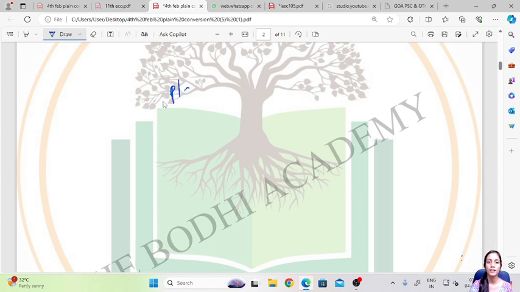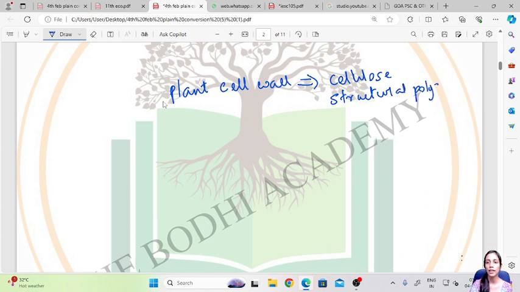So the plant cell wall consists of cellulose. And cellulose is a structural polysaccharide. Now why is it made up of cellulose and not something else? It is because cellulose is the polysaccharide which gives structural protection to the cell. It gives a structural framework to the cell wall. It is a strong polysaccharide, a strong polymer. Because of that the cell wall is made up of it.